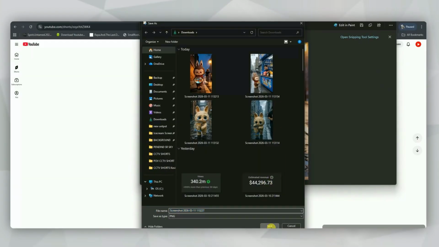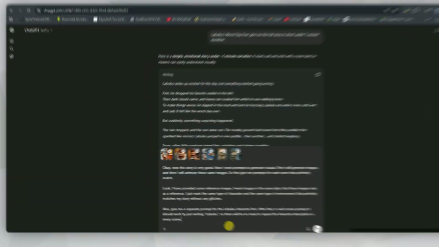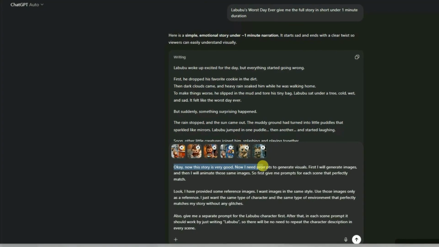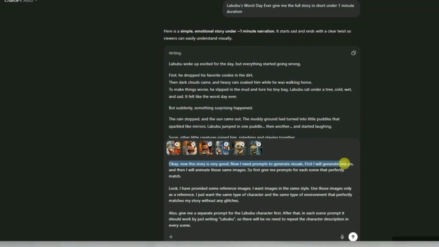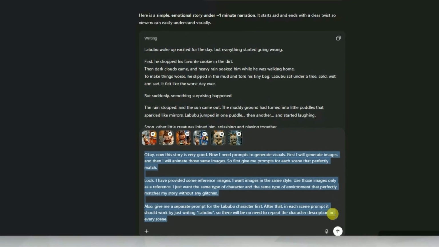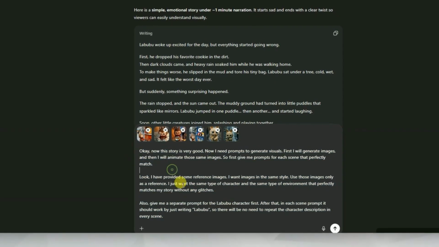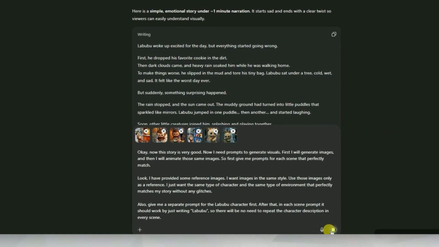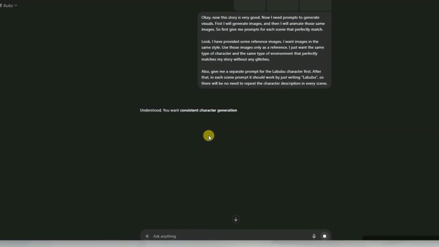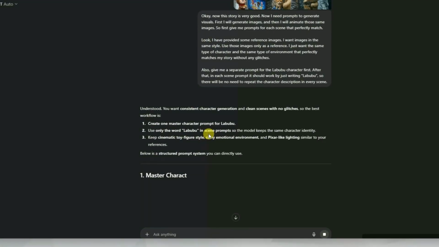Once you've got all your screenshots, go back to ChatGPT again. Now we're going to upload those images. Here we'll type another prompt. In this prompt, we basically tell ChatGPT that we're giving it some reference images, and it should analyze them. Then, based on the story it wrote earlier, it should generate image prompts for every scene so we can create visuals that match the story. We also ask ChatGPT to make sure the character stays consistent and that the background, colors, and overall style stay consistent as well. But before generating prompts for each scene, we ask ChatGPT to first give us a master prompt.